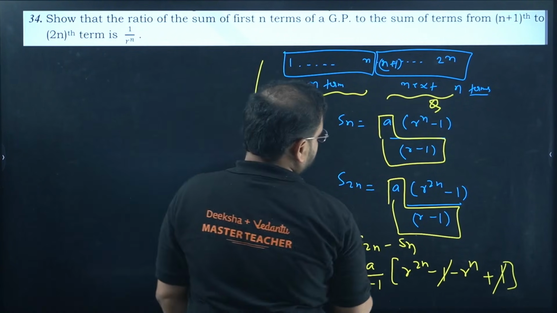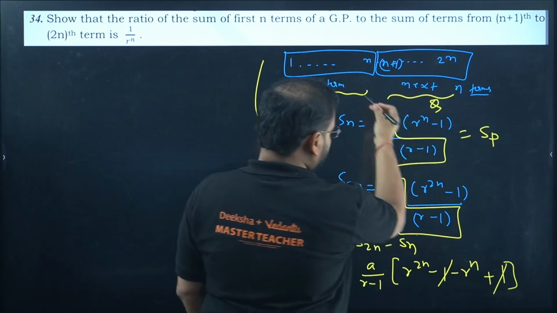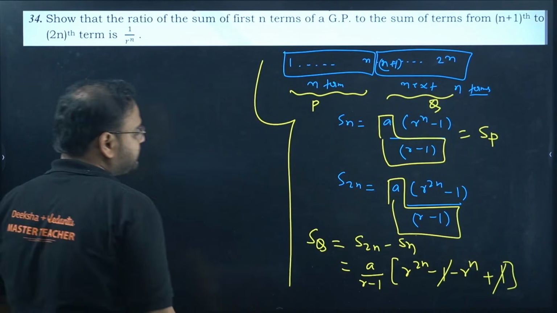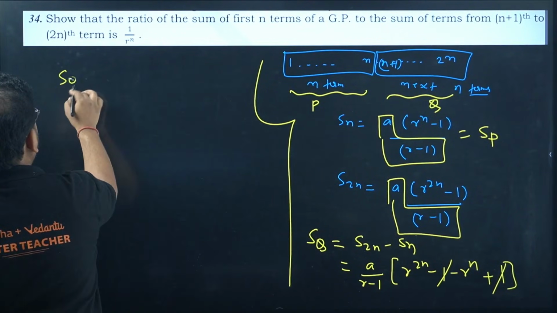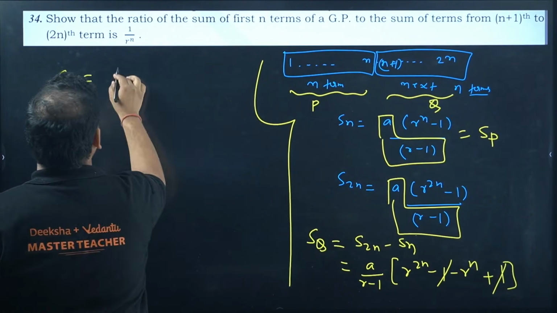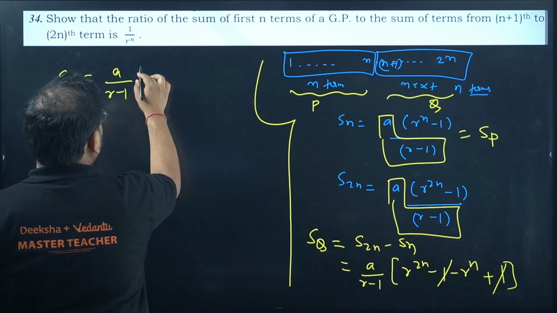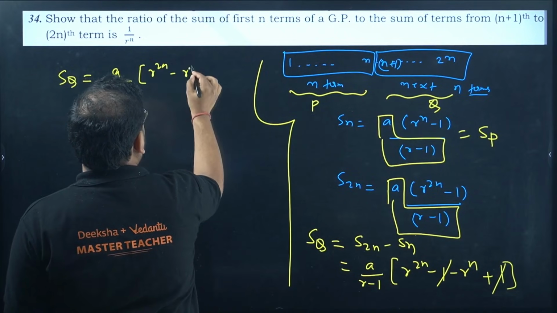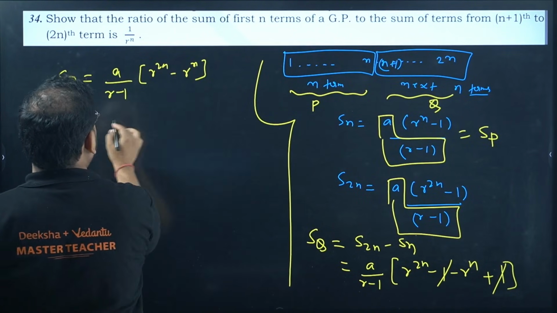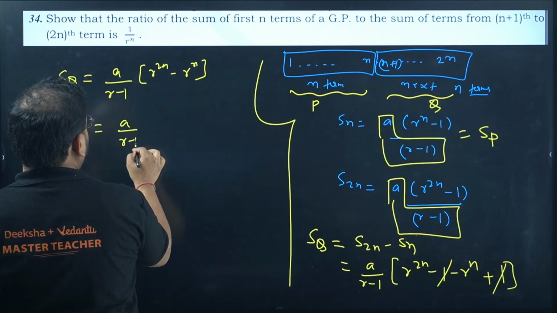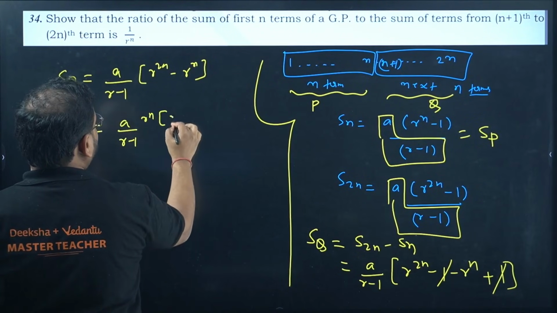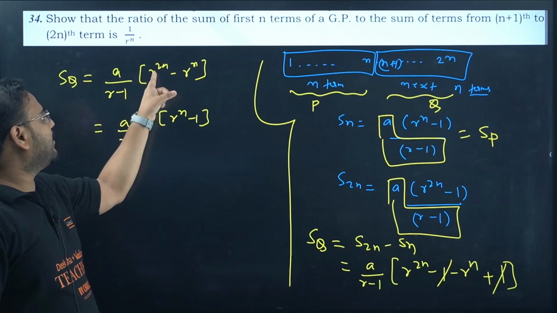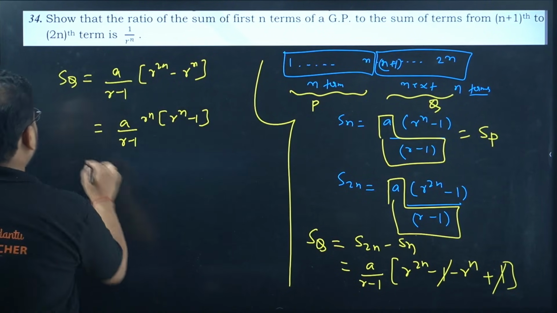This is nothing but your SP, the sum of the first n terms, which I've taken as P. Continue for SQ. For SQ, we'll have a upon r minus 1. What is left now is r power 2n minus r power n. You can take r power n common, so r power n minus 1. This is my SQ.